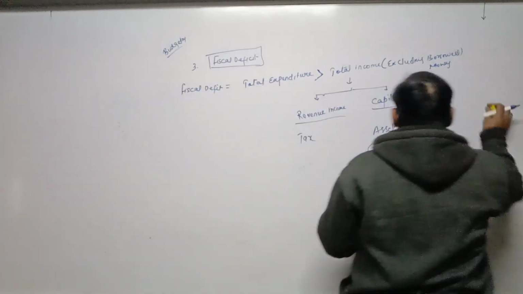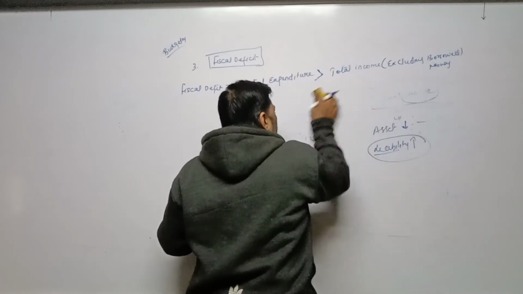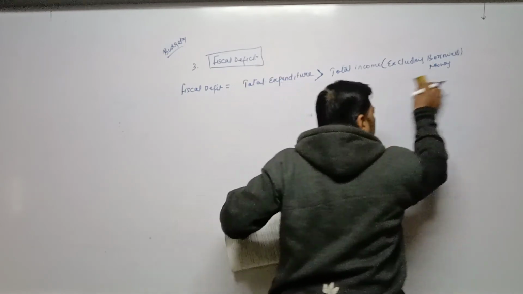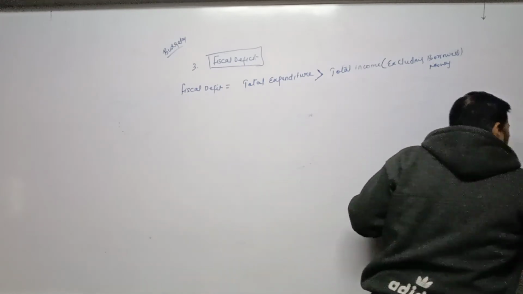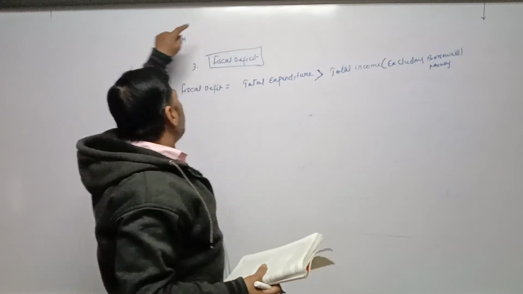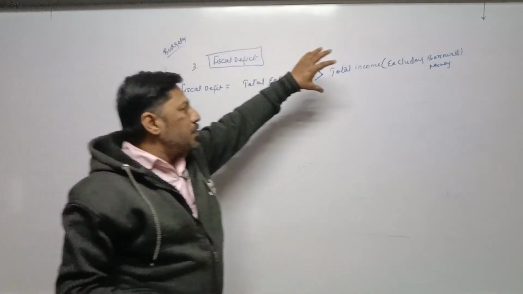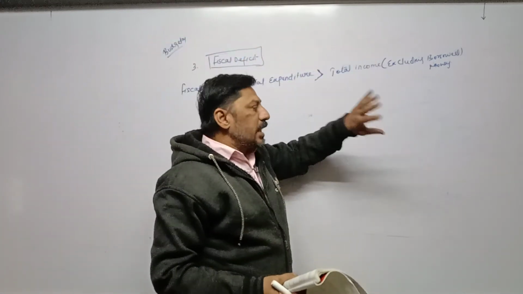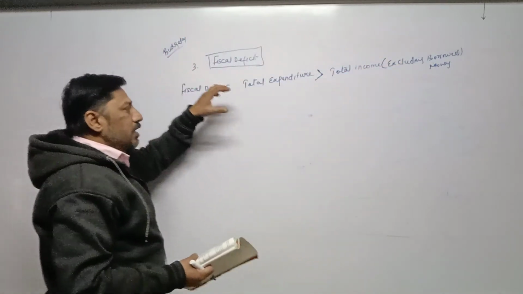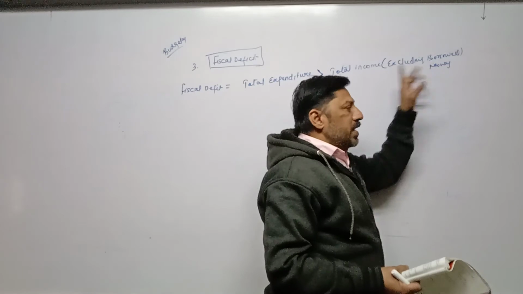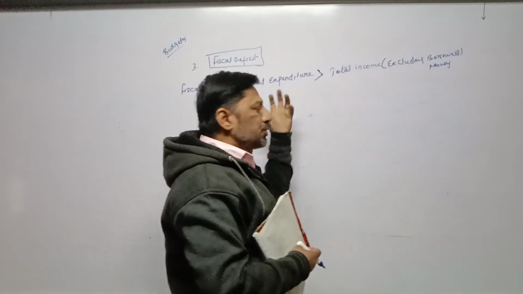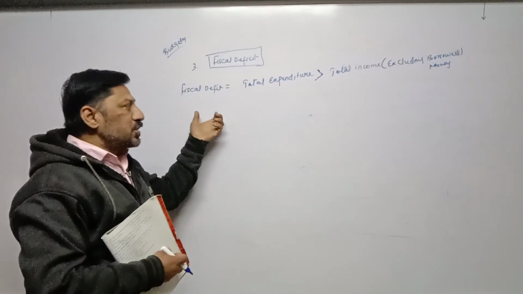So in fiscal deficit, once again, in definition, there is no difference between budgetary deficit and fiscal deficit. The only difference is of borrowed money. In case of budgetary deficit, we take the whole total income, including borrowed money. But in case of fiscal deficit, we are not considering borrowed money as an income. So without borrowed money, what is the economic situation of our country?